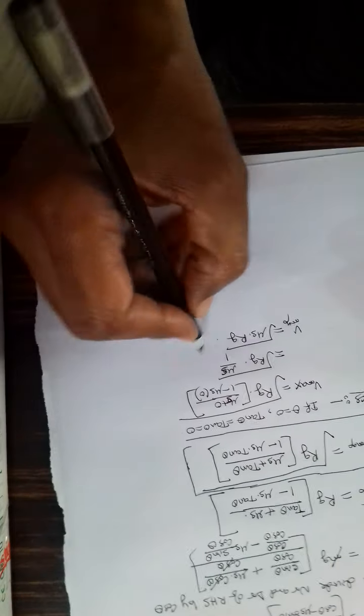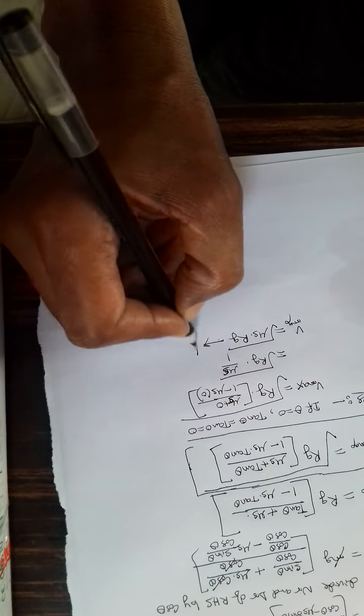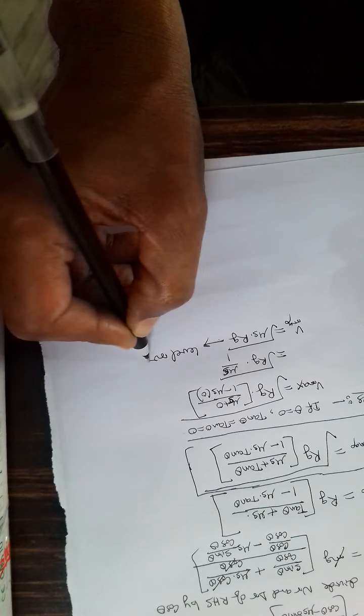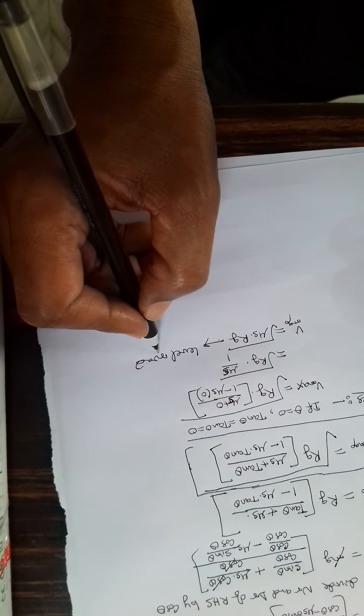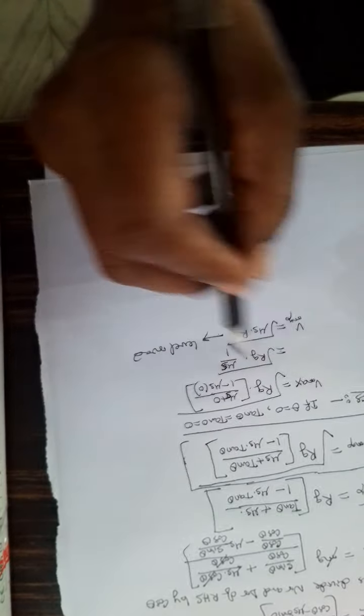See, we got the expression that we determined in case of level road. Level road means theta is equal to 0 only. So from this equation we got that equation also.